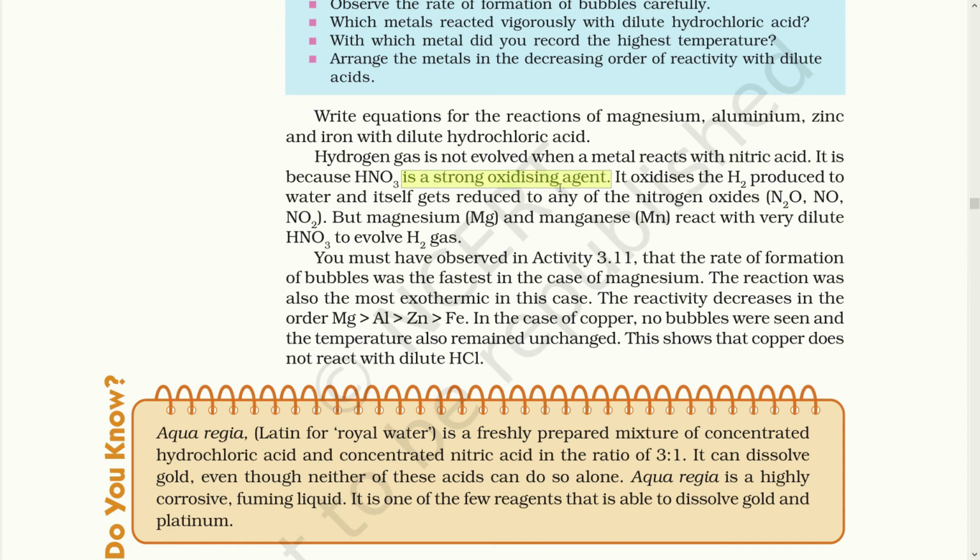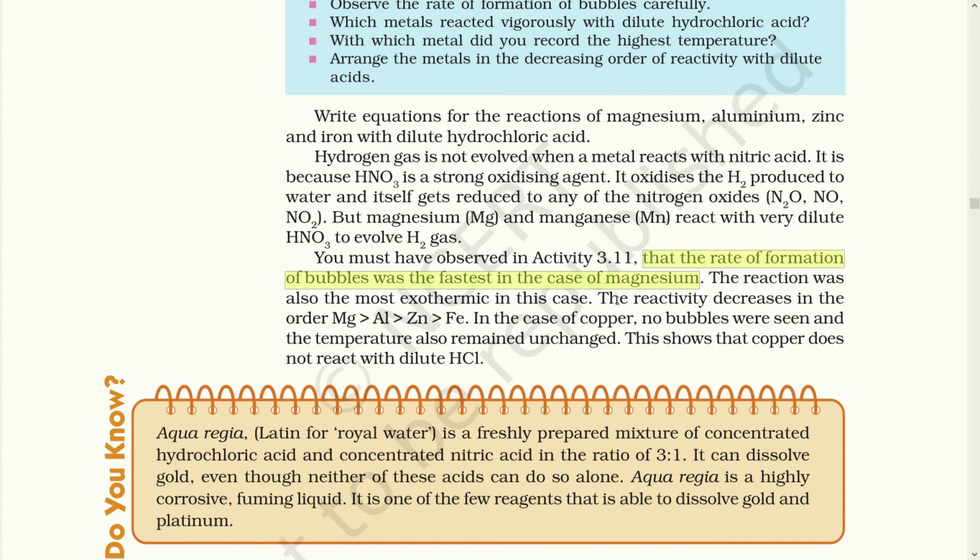As soon as it forms hydrogen, it will directly change it into water. So it oxidizes the hydrogen produced to water and itself gets reduced to any of the nitrogen oxides. But magnesium and manganese react with dilute nitric acid to evolve hydrogen gas. You must have observed in activity 3.11 that the rate of formation of bubbles was fastest in the case of magnesium. The reaction was almost exothermic in this case.